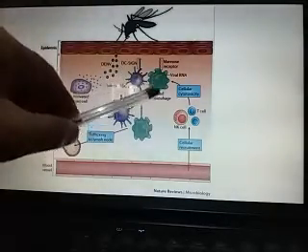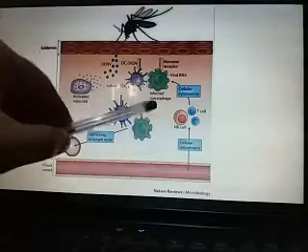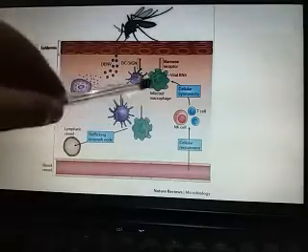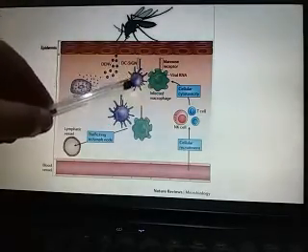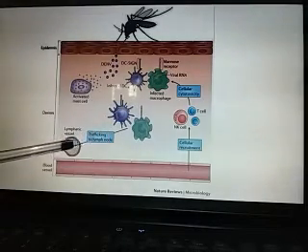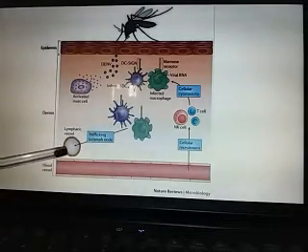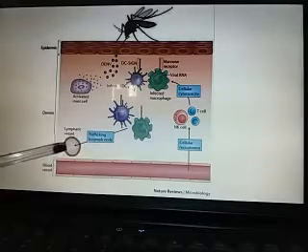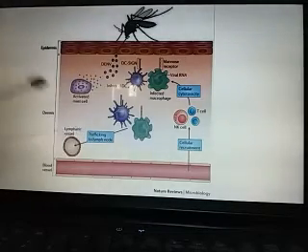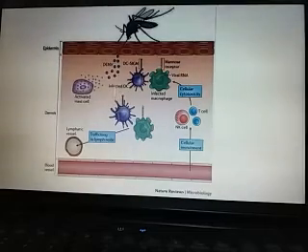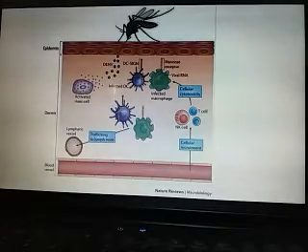After the infection of the dendritic cells and macrophages, both move towards and enter the lymphatic vessels. That's why in the case of dengue fever, the size of the lymph nodes becomes increased.